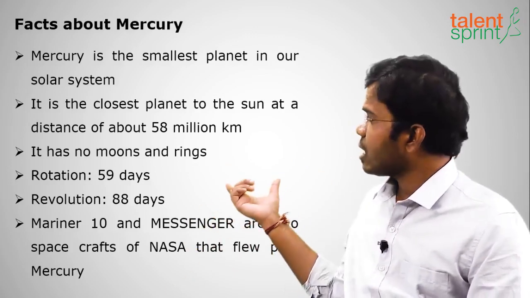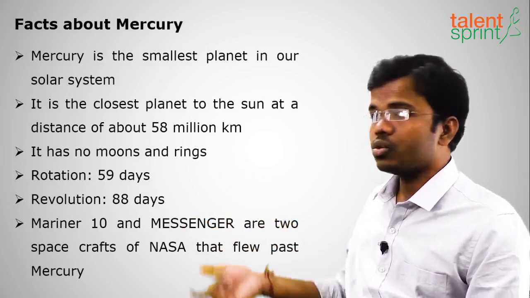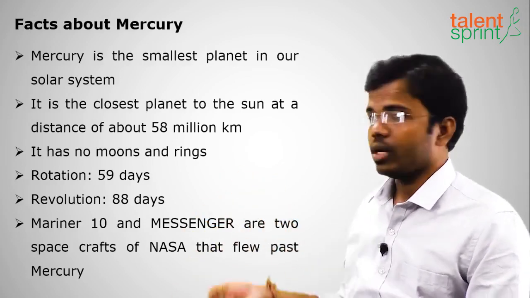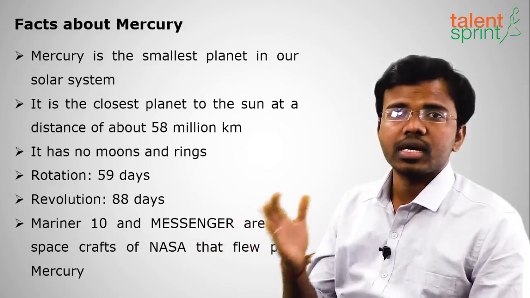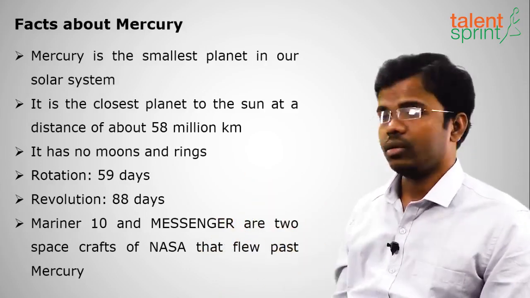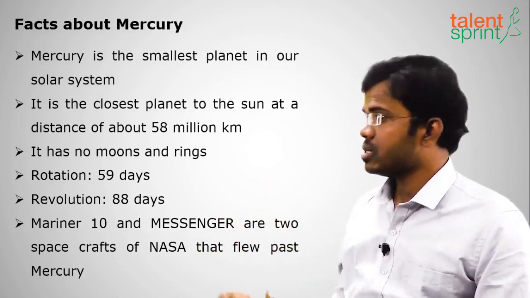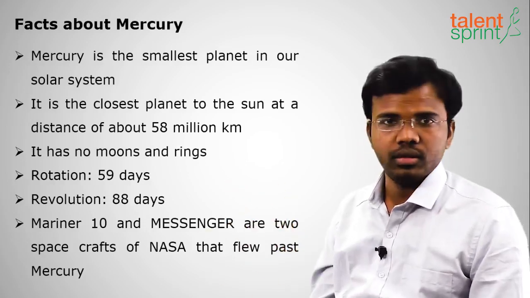Okay, so NASA has sent some spacecraft like Mariner 10 and Messenger to study Mercury. Why these are important means these are important for examination. They may ask you, Messenger was sent to which of the following planets? So it's Mercury. Mariner 10 and Messenger are some of the spacecraft of NASA which flew past Mercury.